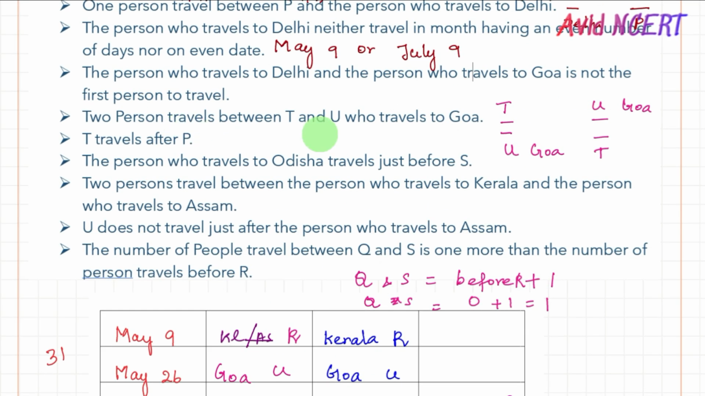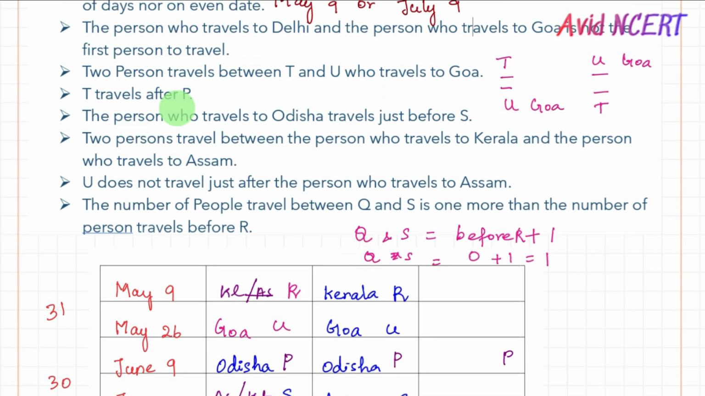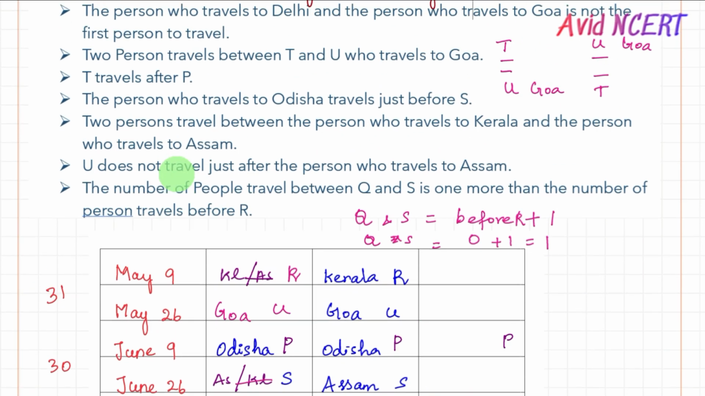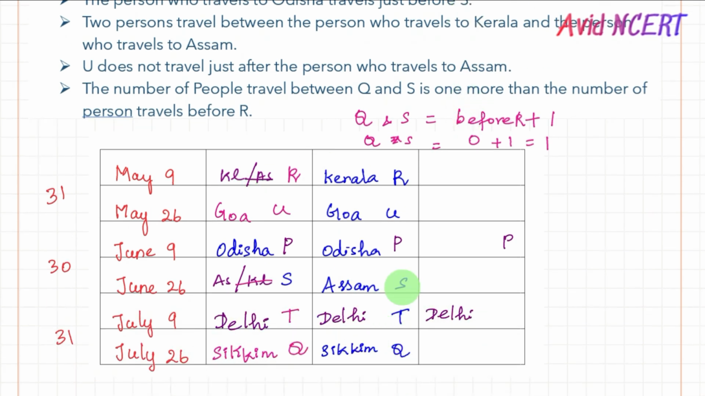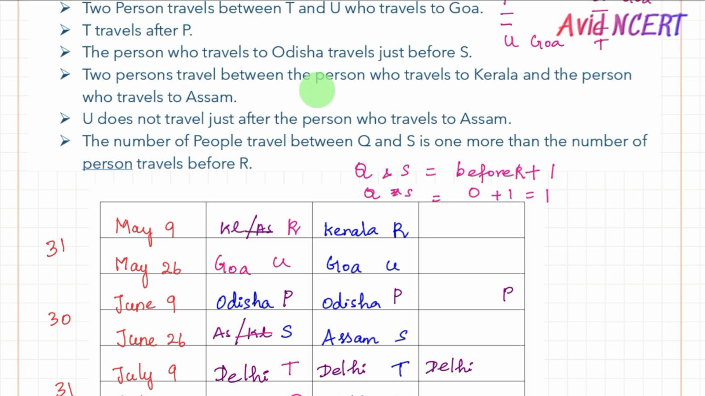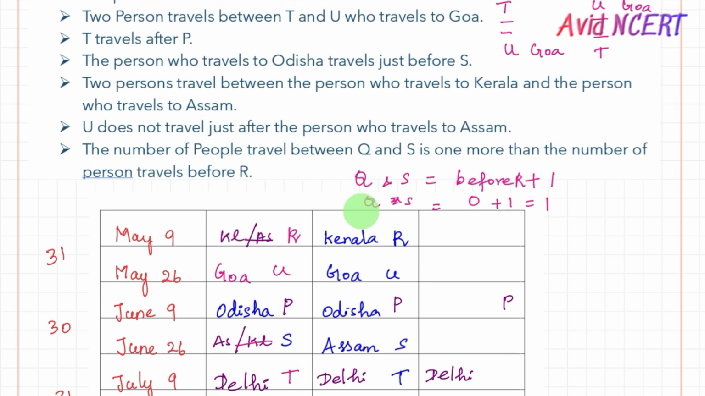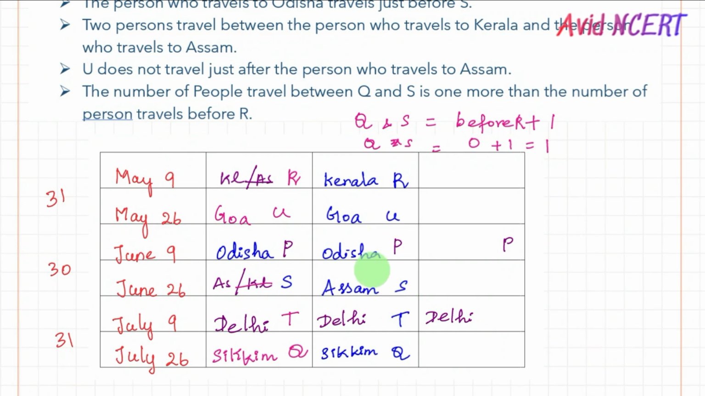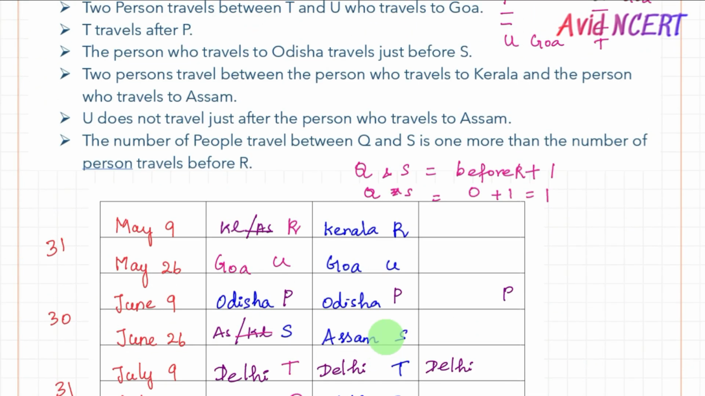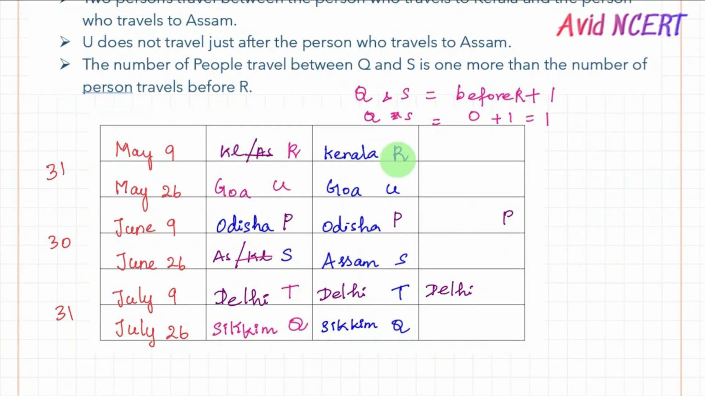Two persons between T and U, who travels to Goa. So T, two persons between them, U is traveling to Goa. T travels after P. The person who travels to Odisha travels just before S. Two persons travel between the person who travels to Kerala and the person who travels to Assam. And U does not travel just after the person who travels to Assam. And the number of people between Q and S is one more than the number of persons who traveled before R. Before R it is 0, therefore one person between Q and S.